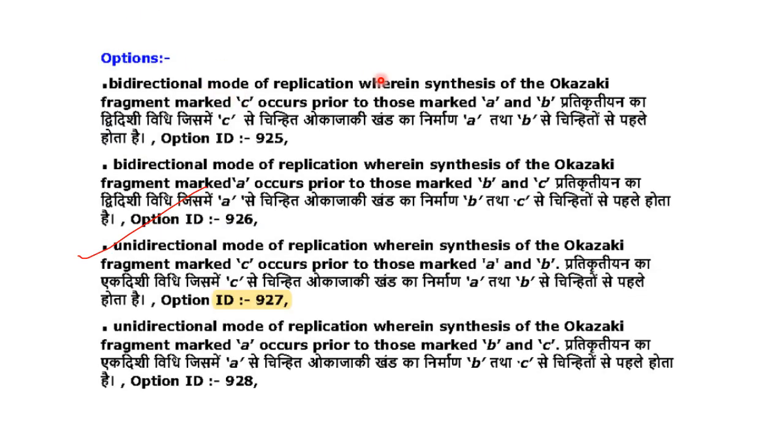Bidirectional mode of replication, that itself is not correct. Bidirectional mode of replication again in option B, that is also not correct. Unidirectional mode of replication wherein synthesis of the Okazaki fragment marked C occurs prior to those marked A and B, that is correct. Unidirectional mode of replication wherein synthesis of Okazaki fragment marked A occurs prior, not A, it is the C one that is occurring first, then only A and B. So the answer here is option 3.